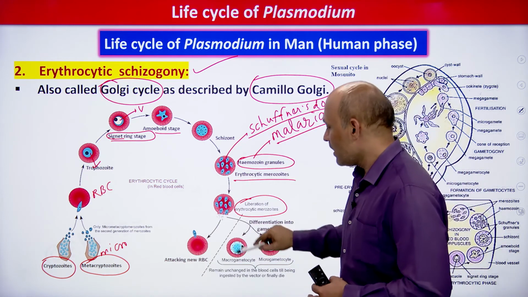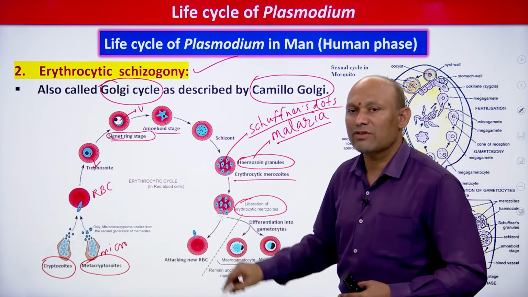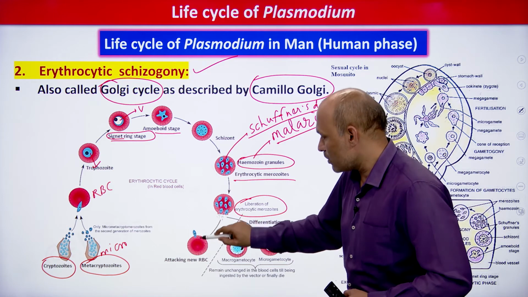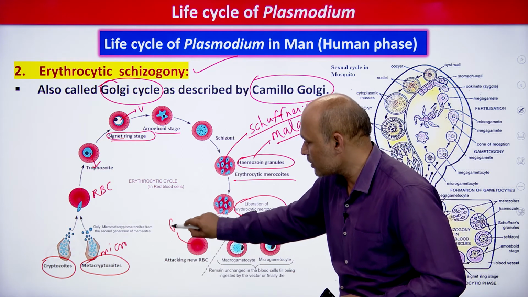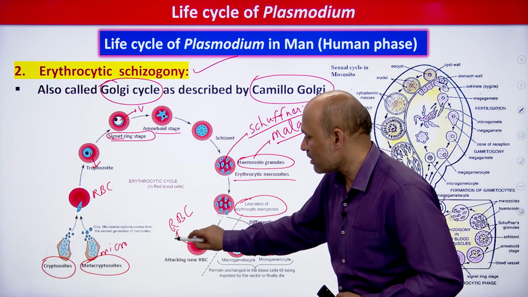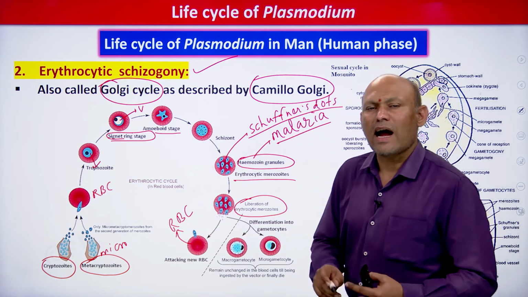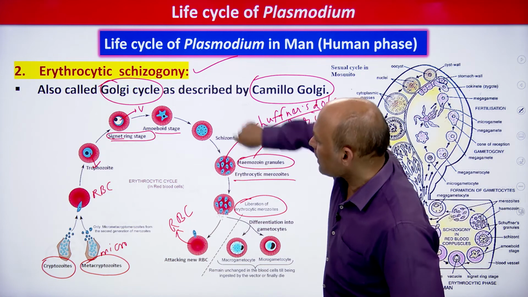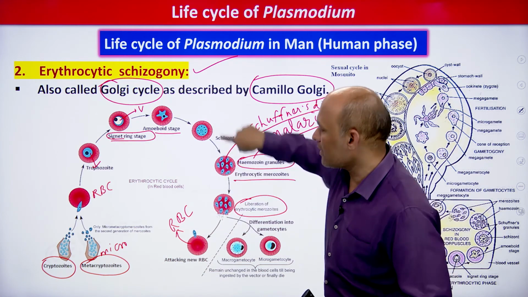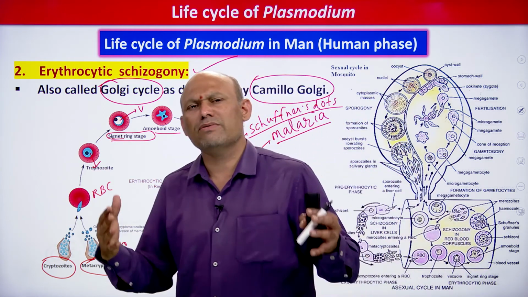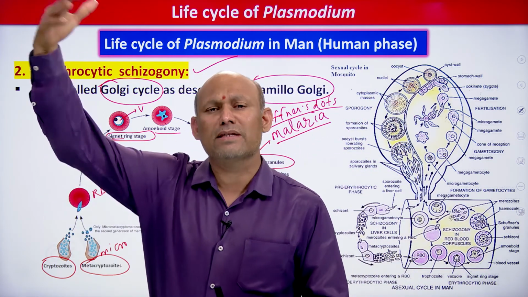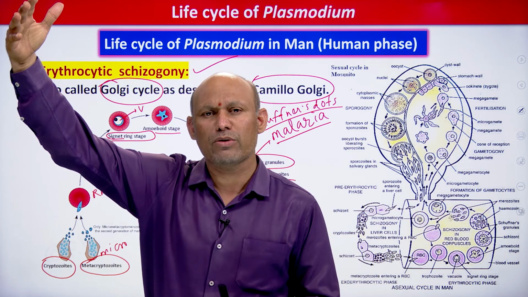It's very simple. And then you see what is the fate of these erythrocytic merozoites, students. These erythrocytic merozoites may attack fresh RBC, student, and it may continue one more cycle of erythrocytic schizogony, or one more cycle of asexual multiplication, students. The intention of the parasite is to increase its number. Most important, you need to remember, students.